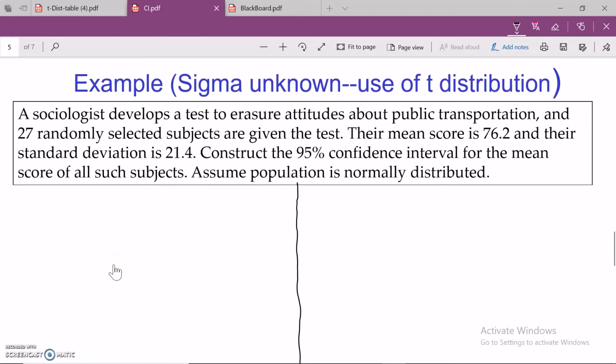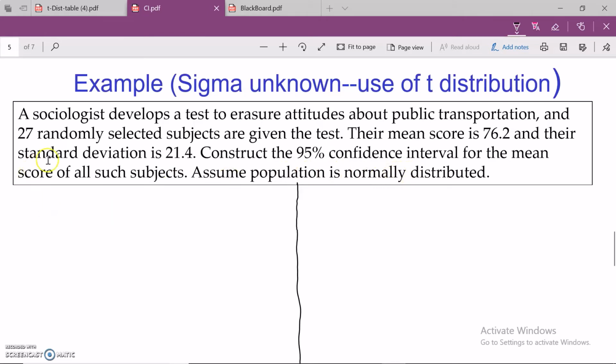A psychologist develops a test to measure attitudes about public transportation. 27 randomly selected subjects are given the test. The mean score is 76.2 and their standard deviation is 21.4. Construct and interpret a 95% confidence interval for the mean score of all such subjects. Assume that the population is normally distributed, right? So let's see how we are going to tackle this problem.